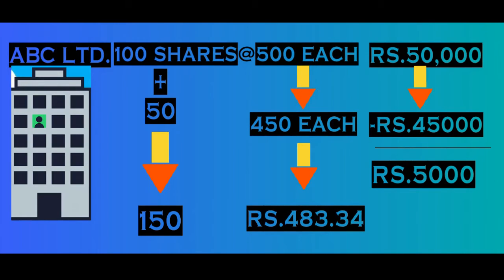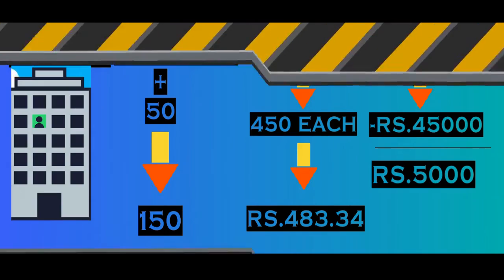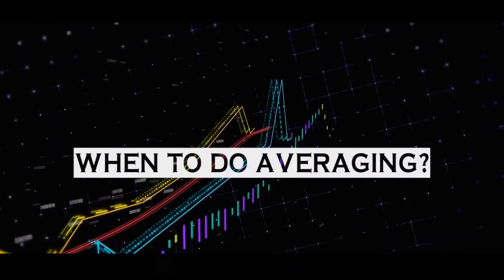And when the price of ABC Limited becomes more than 483.34, there will be some unrealized profit. But we cannot do averaging in every company, because if the share price tends to fall down, we will be bearing more loss. So let us know when we should do averaging.